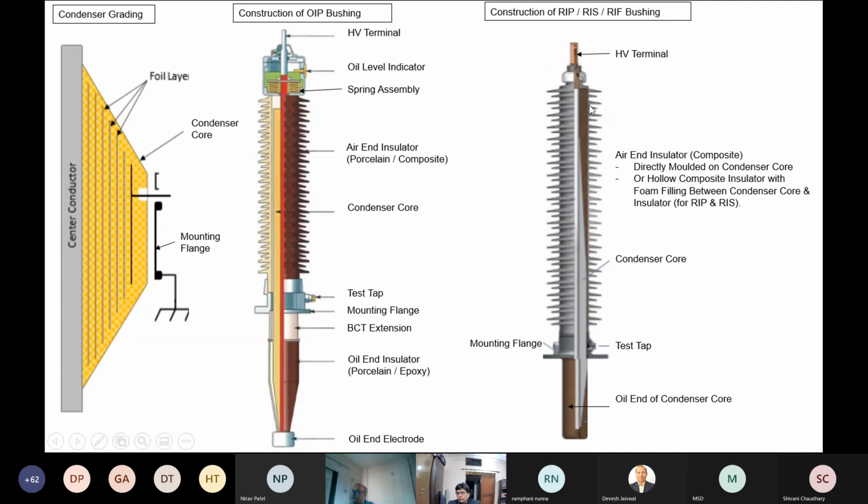The gap between the insulator and the condenser core is filled by foam. The foam is polyurethane foam, or some people use polyurethane jelly. In this kind of bushing, the RIP core is held at the mounting flange level by resin gluing. This gives the mechanical strength to these RIP, RIS and RIF bushings.